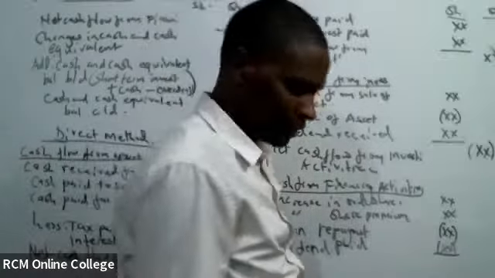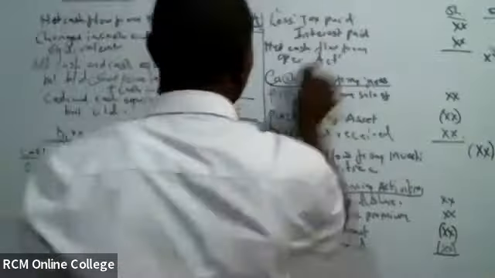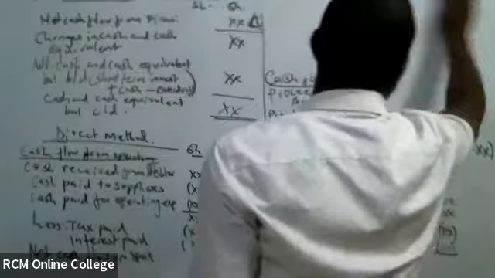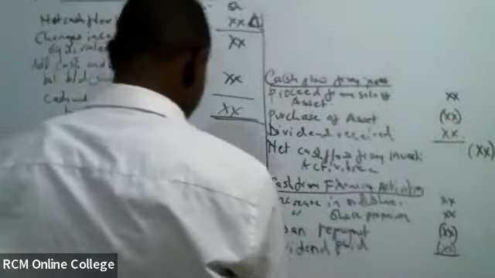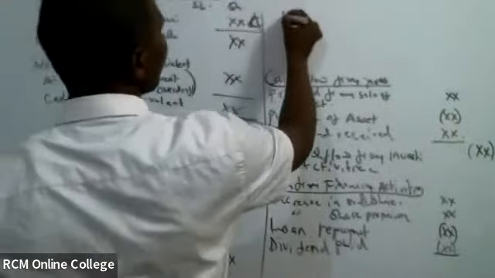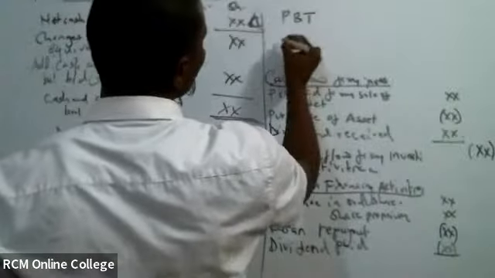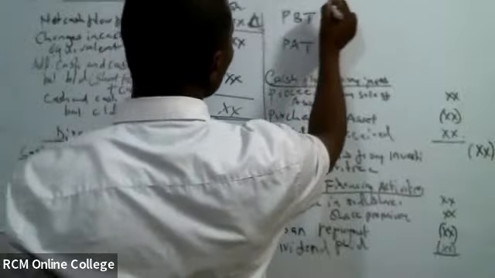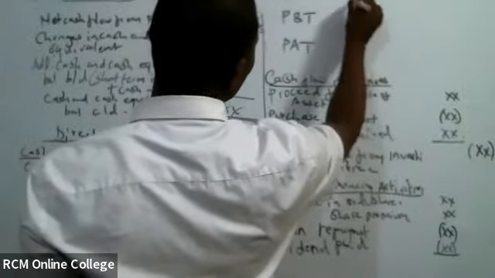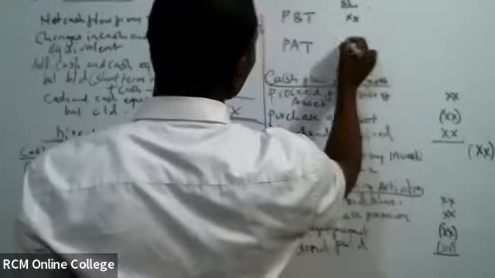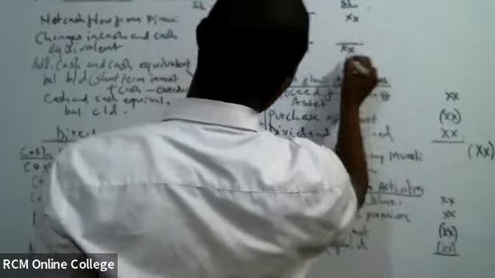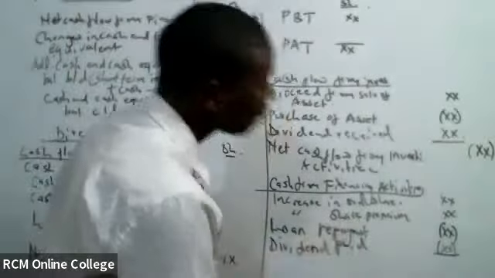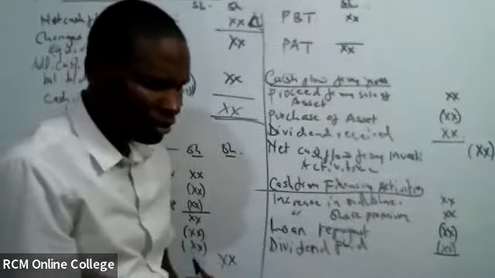Before we even share the question, there is a note here. Wakati mwingine, examiner will not give you the profit before tax. Atakuja akupatie profit after tax. So for me to arrive at the profit after tax, what has been done?